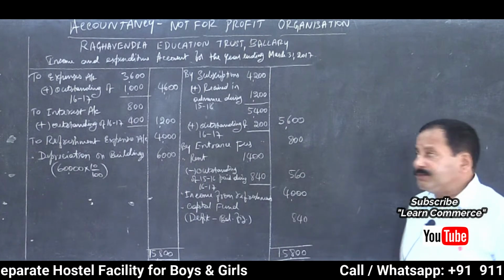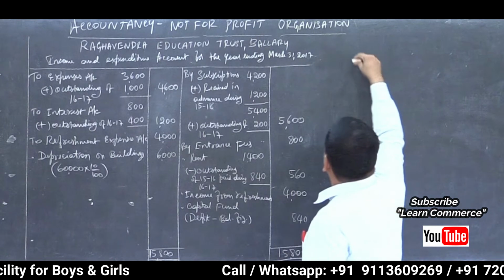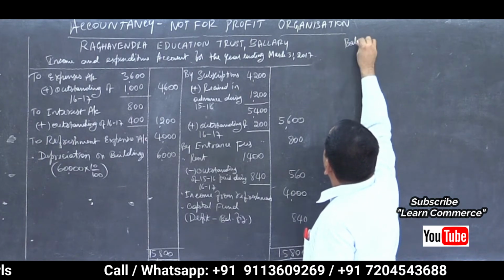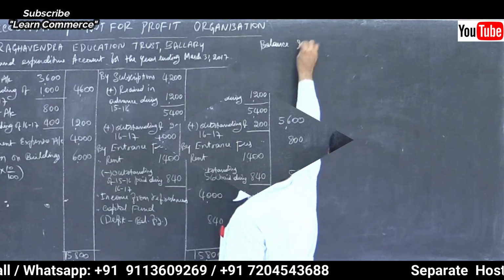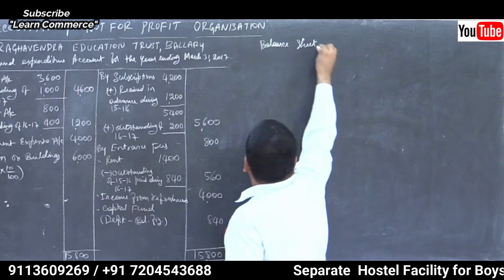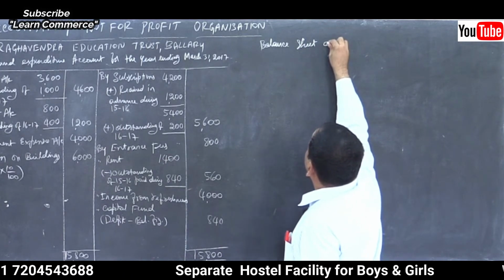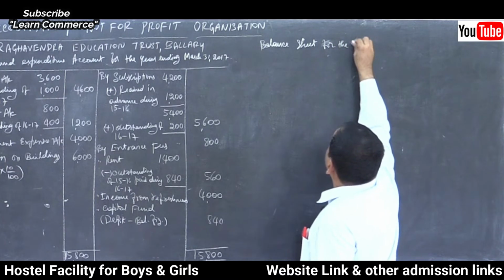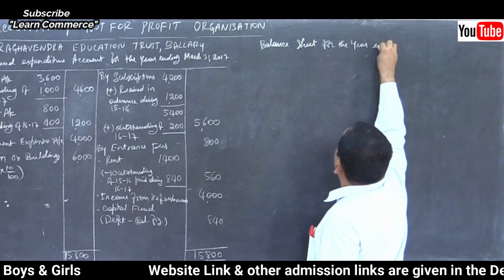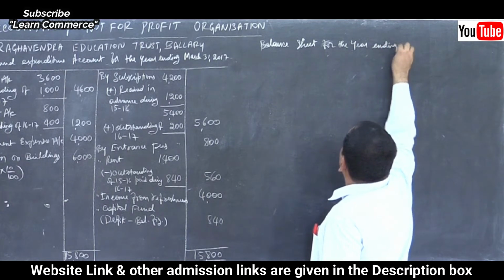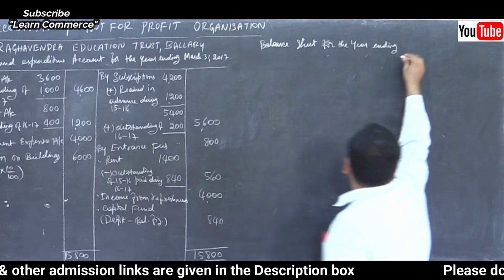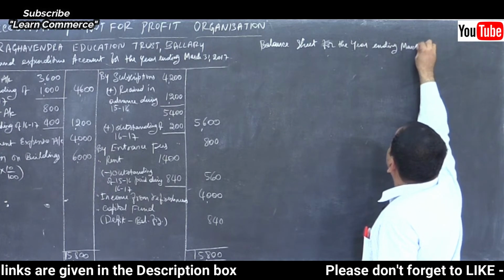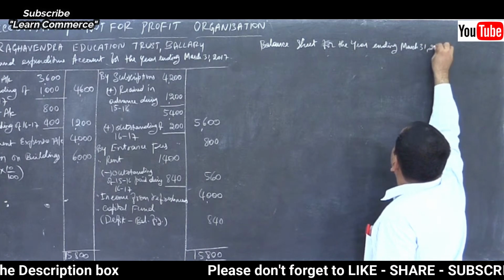Now let us move on to the last part, that is the balance sheet. Balance sheet for the year ending March 31st, 2017.